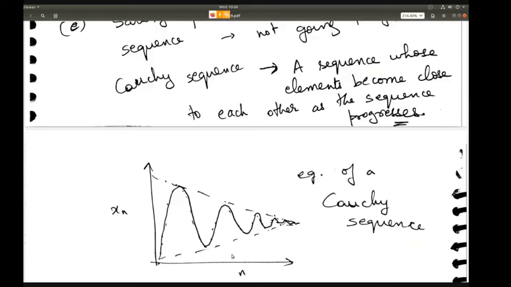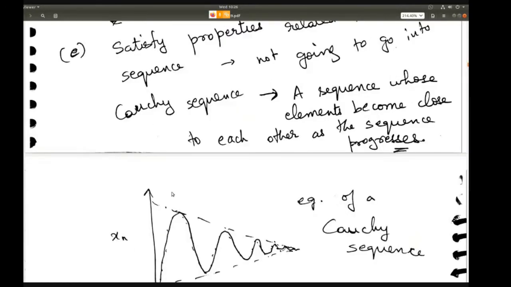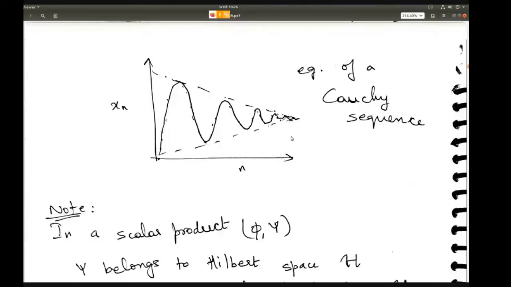So f of 100 and f of 99, if you compare, they will be much closer to each other compared to f of 2 and f of 1. So something like that. That is a Cauchy sequence. So there are some properties associated with Cauchy sequence that the Hilbert space satisfies. So this I'm saying just for completeness' sake, but it is not very important for us. Okay.